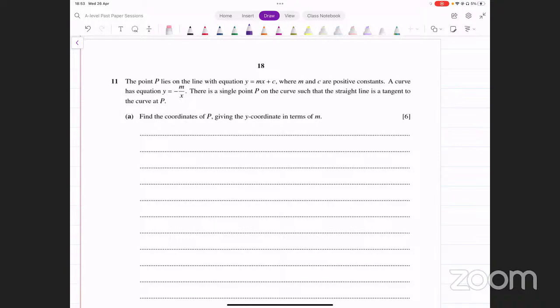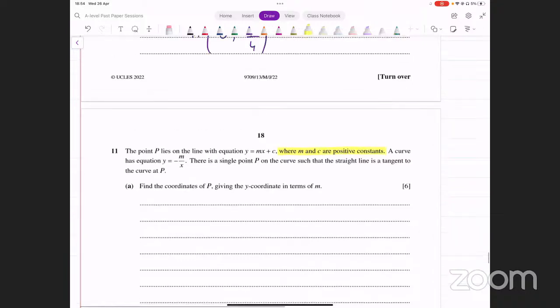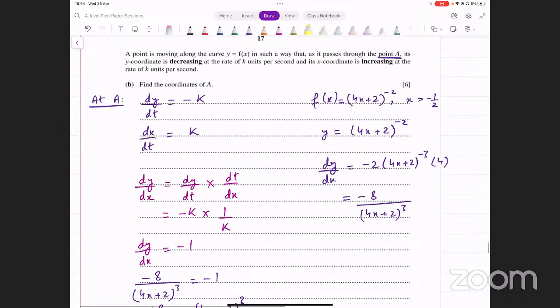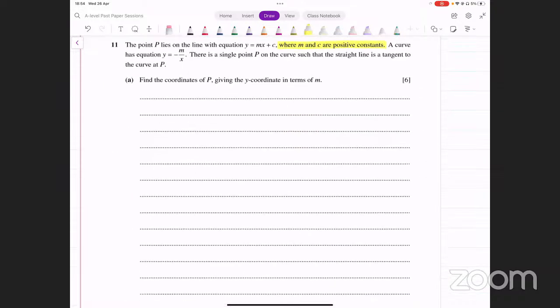Okay, now let's think about this. So the point P lies on this line, y equals mx plus c, where m and c are both positive. So keep this in mind, m and c are both positive constants. A curve has equation y equals minus m over x. Okay, so we have a line and we have a curve. There's a single point P on the curve such that the straight line is a tangent to the curve at P. Find the coordinates of P, giving the y coordinate in terms of m.